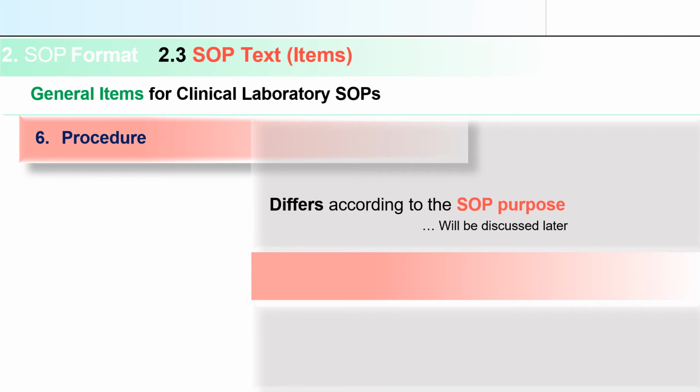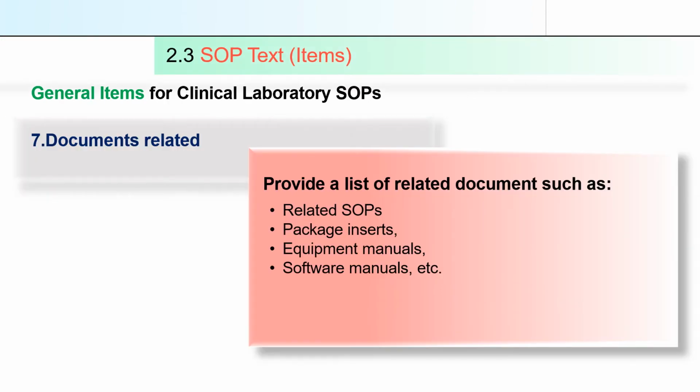Now what are the documents related to the SOP? Here you have to provide a list of related documents, such as any related SOP from which you have taken a reference, or any package insert. Sometimes with a kit there may be a package insert, and you have taken content from it. Similarly for equipment, there may be an equipment manual. You have to write that list of related documents in this column.